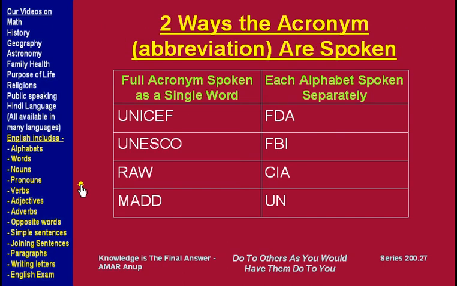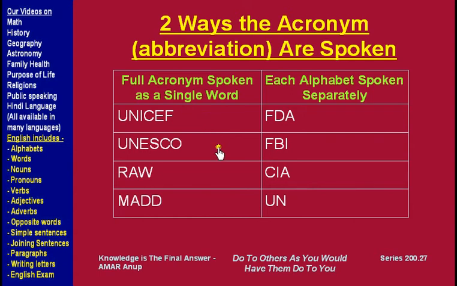Let's look at some more examples. It becomes difficult sometimes because you don't know how these acronyms or abbreviations are spoken. This one is UNICEF. The full name is United Nations International Children's Emergency Fund, but we don't use the full name, we just call it UNICEF.